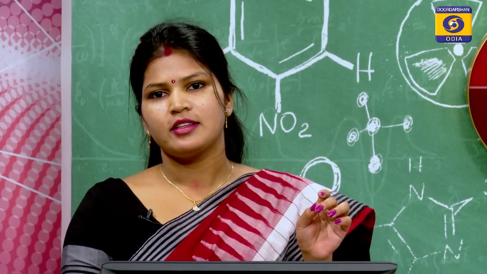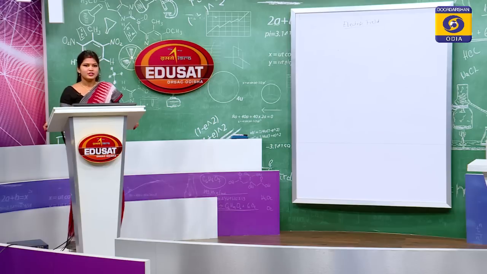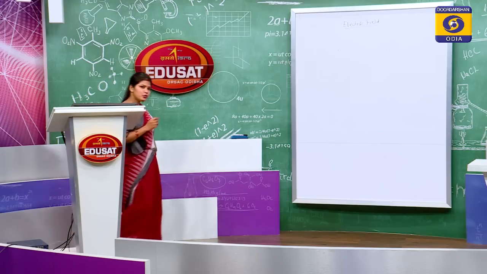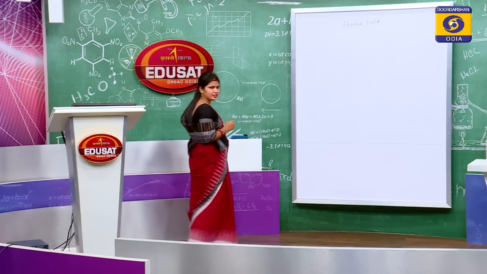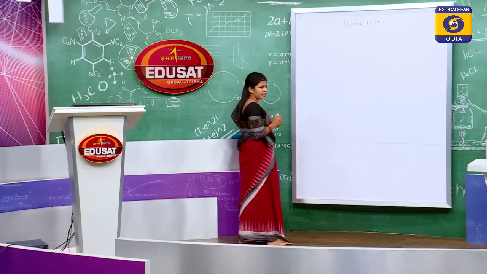Now, we will calculate the electric field intensity at two positions, first at the axial position and then at the equatorial position, and then we will find the electric field intensity at any point. Now, let us see how to find the electric field intensity at the axial line of an electric dipole.